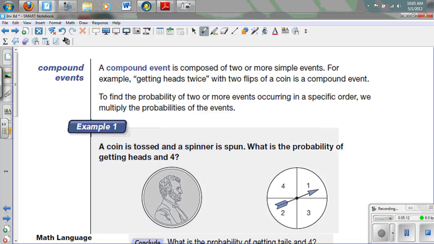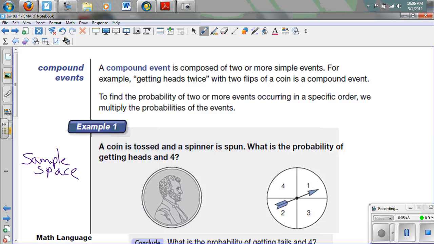A compound event is composed of 2 or more simple events. So up until now, we haven't done any compound events. We've only done simple events. And simple events is like finding the probability of a heads when you flip a coin, or finding the probability of getting a 3 on this spinner here. But now we're going to combine the 2 of them. And when we combine the 2 of them, we have to talk about sample space. And so sample space is all the possible outcomes that there are.